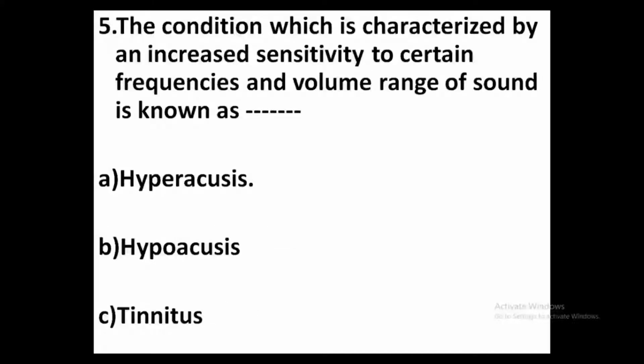Fifth one, the condition which is characterized by an increased sensitivity to certain frequencies and volume range of sound is known as option A, hyperacusis. Option B, hypoacusis. Option C, tinnitus. Answer, option A, hyperacusis. Hyperacusis is a highly debilitating and rare hearing disorder, and it is characterized by an increased sensitivity to certain frequencies and a volume range of sound. A person with severe hyperacusis has difficulty in tolerating everyday sounds.